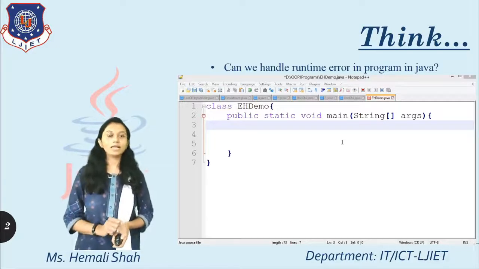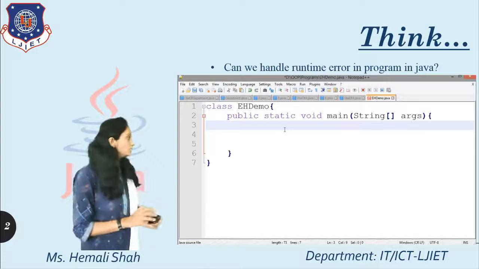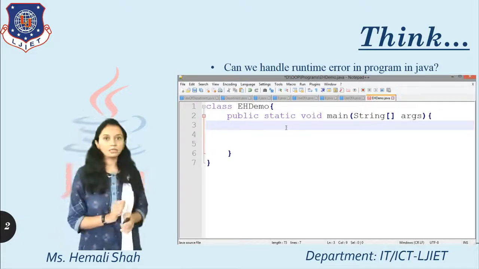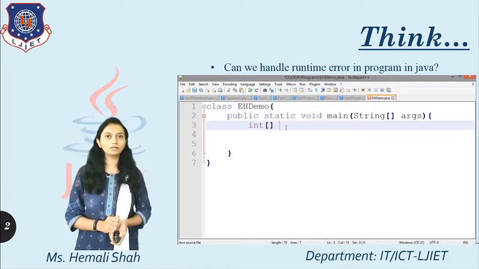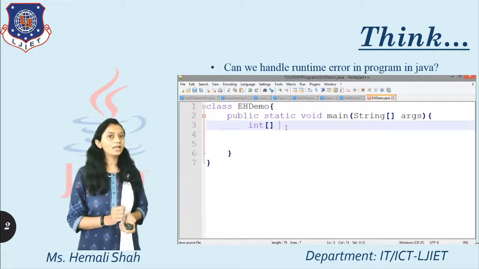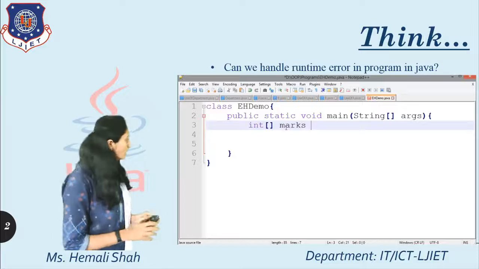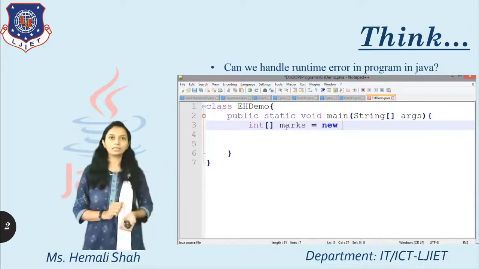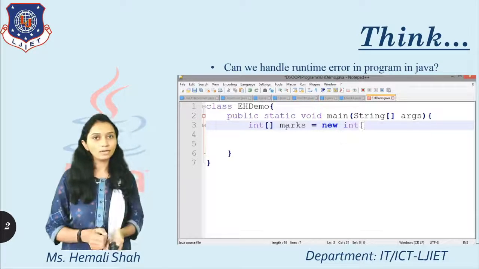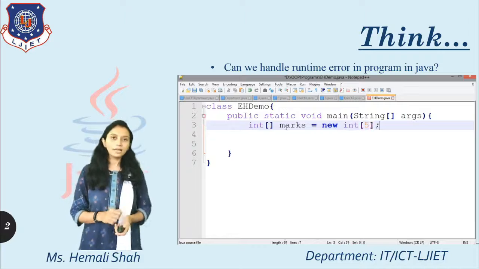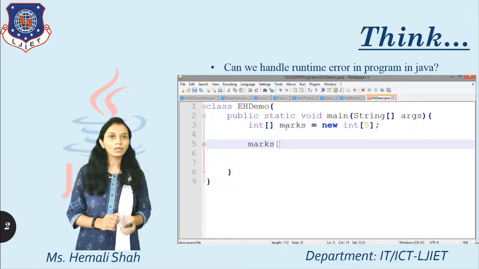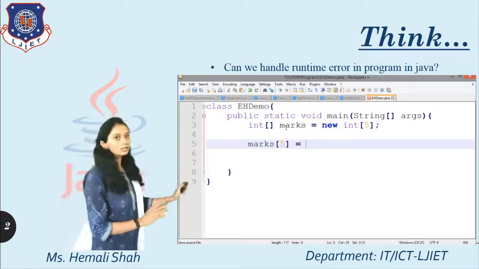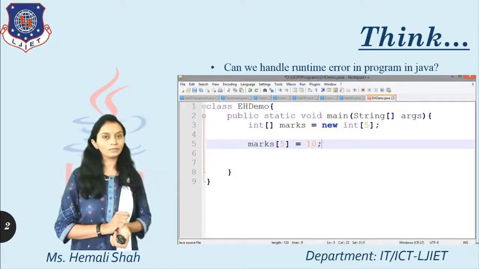Inside main I am creating one integer array variable that stores 5 integer values. The variable name I have given is marks, and I create this array by using the new operator and try to assign a value at index 5. Marks of 5 equals 10.